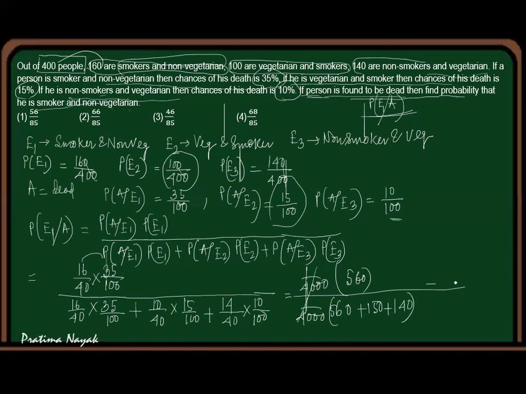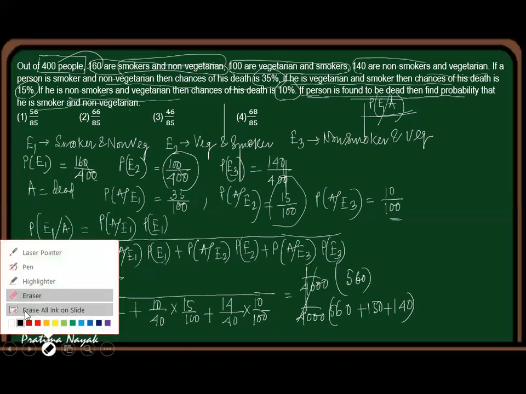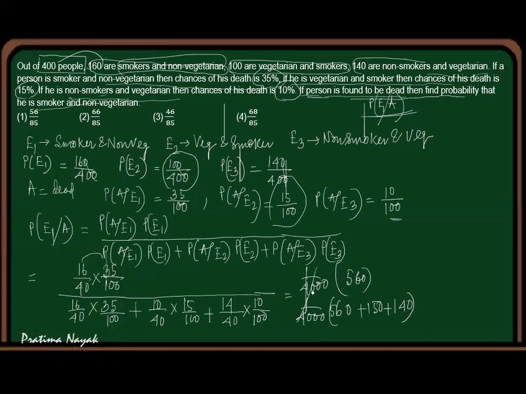This cancels, so it will be 560 upon, add them, it will be how much? 850. So what will be the answer? Answer is 56 by 85. What is the answer? The first one is the answer.